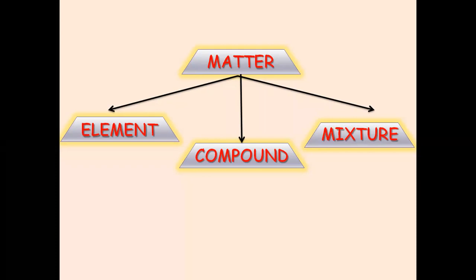Very good. So now once again, the types of matter which we are going to study in detail are elements, compounds, and mixtures. In that, the first type, element. See, you have heard about this element. Whenever I ask what do you understand by chemistry, what do you know when I say the word chemistry, the first thing which usually comes in the mind of the student is element. You know what is an element, but every time it becomes difficult for you to define. Because I'm telling you, next year also I'm going to ask you the same question. What is the meaning of an element? You know in your mind, but you're not able to express.